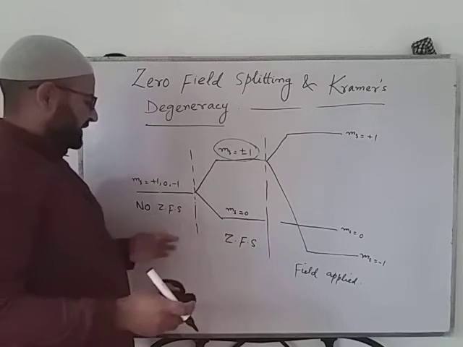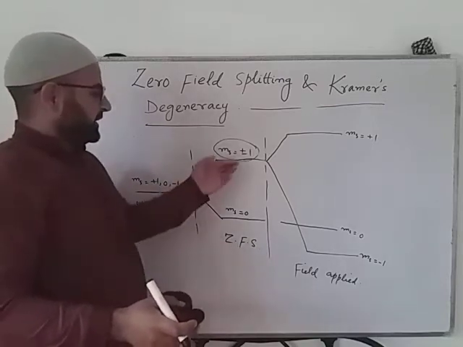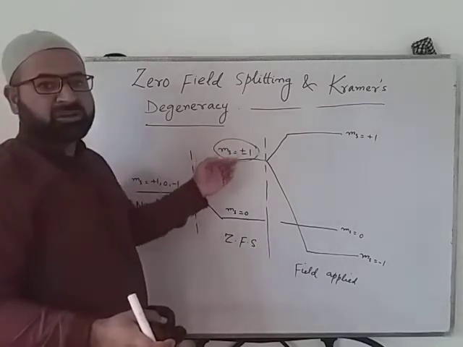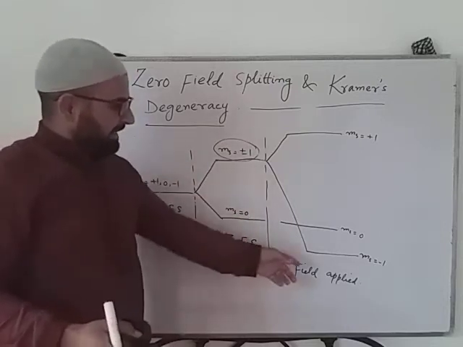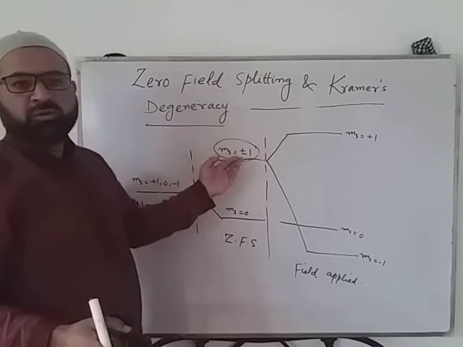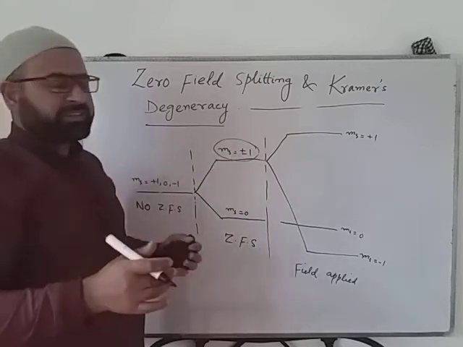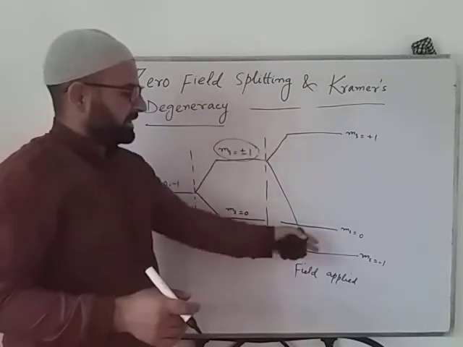So what you saw, firstly, when there was zero field splitting, a Kramer's doublet was produced and ms not equal to 0. But when we apply the field, this doublet also loses its degeneracy and gets split into two energy levels.